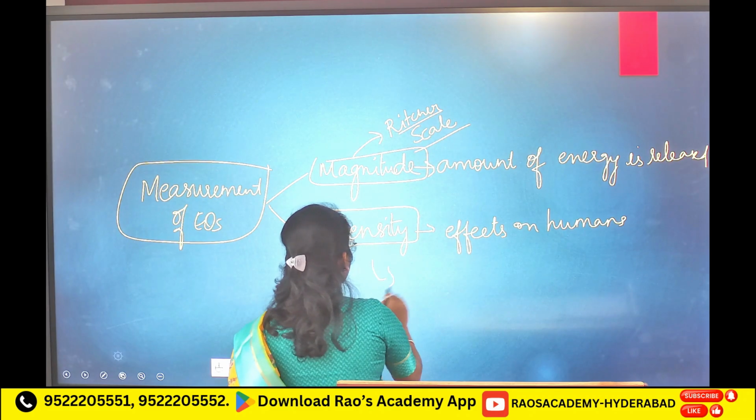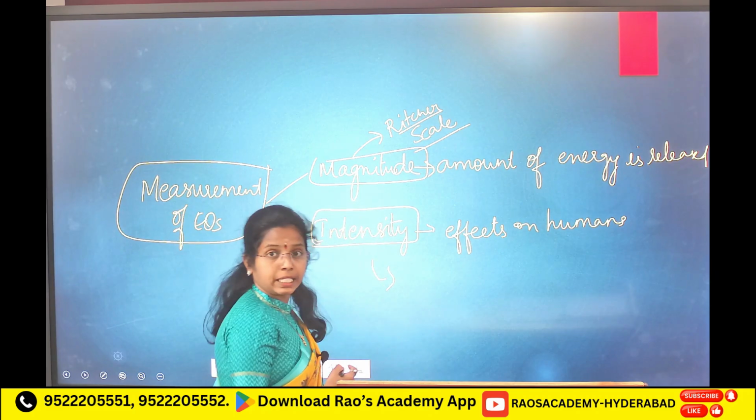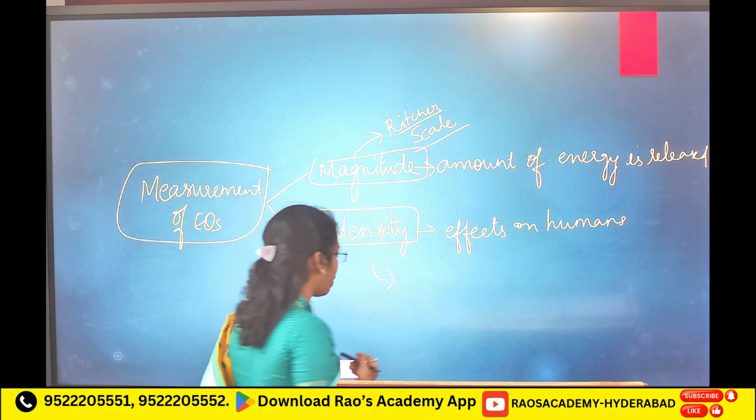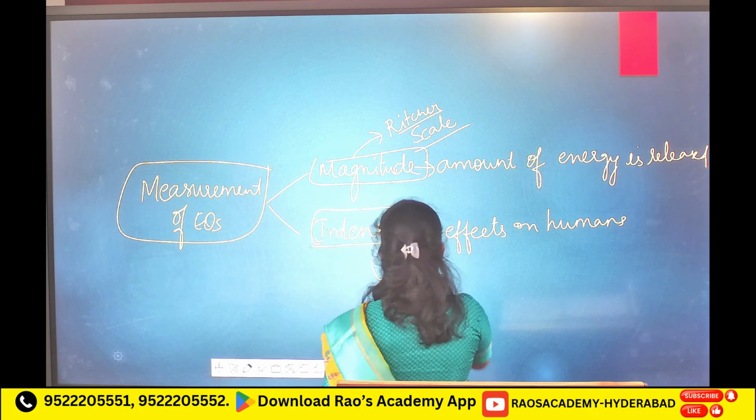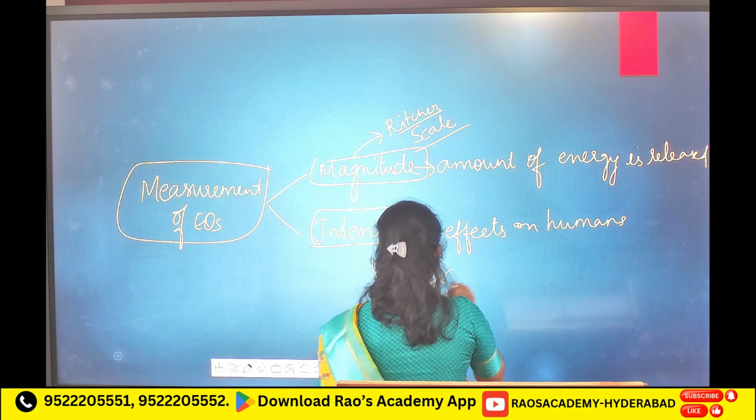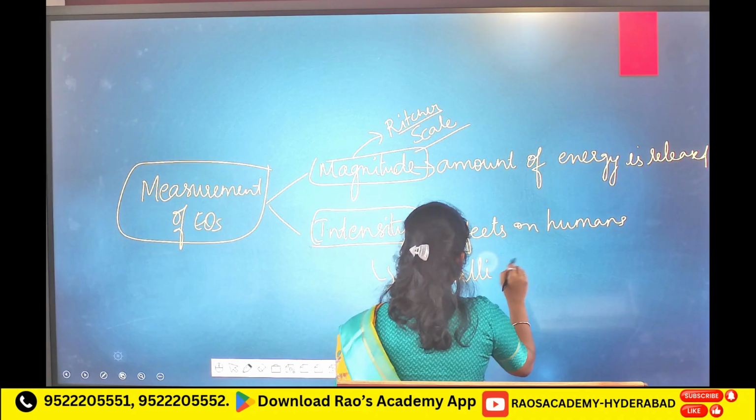The scale which measures intensity of an earthquake is known as the Mercalli scale.